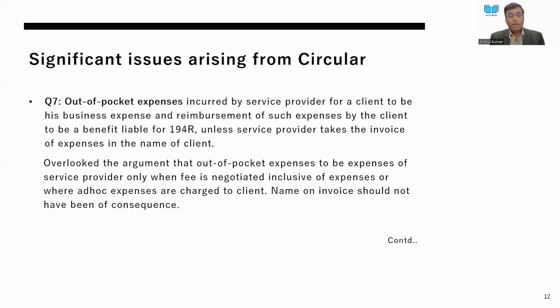Now, they have overlooked the argument that out-of-pocket expenses is negotiated, and generally whose liability it is. If it is a liability of the provider of the benefit itself, then why should TDS be applicable on the recipient of reimbursement?